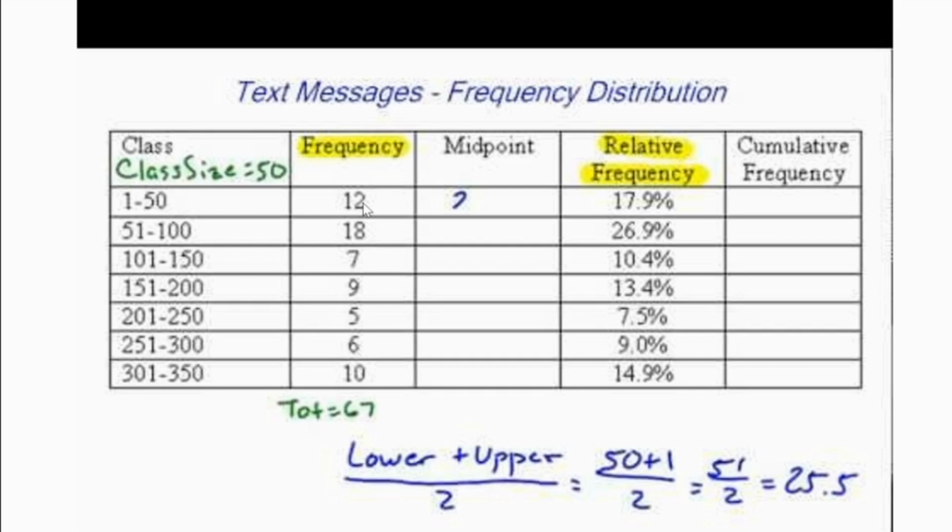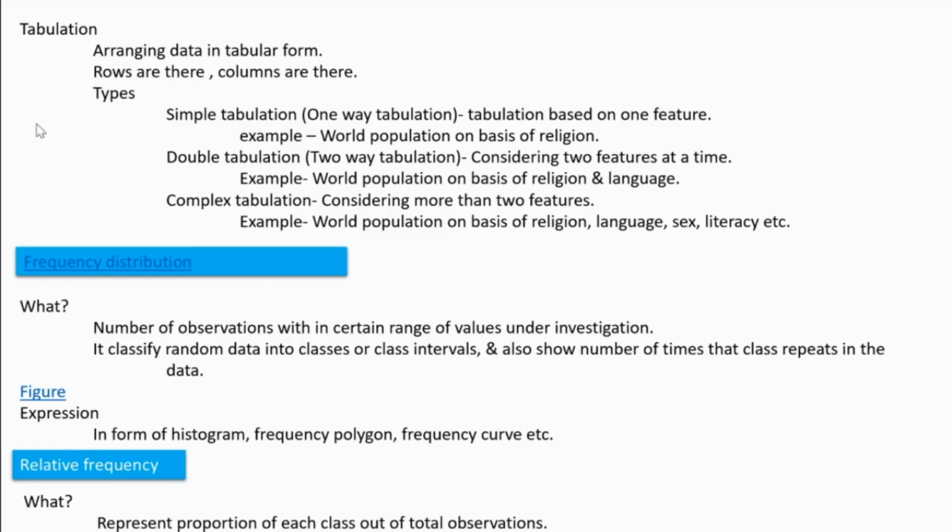Frequency means the number of observations that fall in the range of a particular class. In that way, it's a very simple way. You need to understand that frequency means what? It's the number of observations that come under the range of a particular class. Okay, that's the frequency. Then it can be expressed in the form of a histogram, frequency polygon, frequency curve, anything like that.